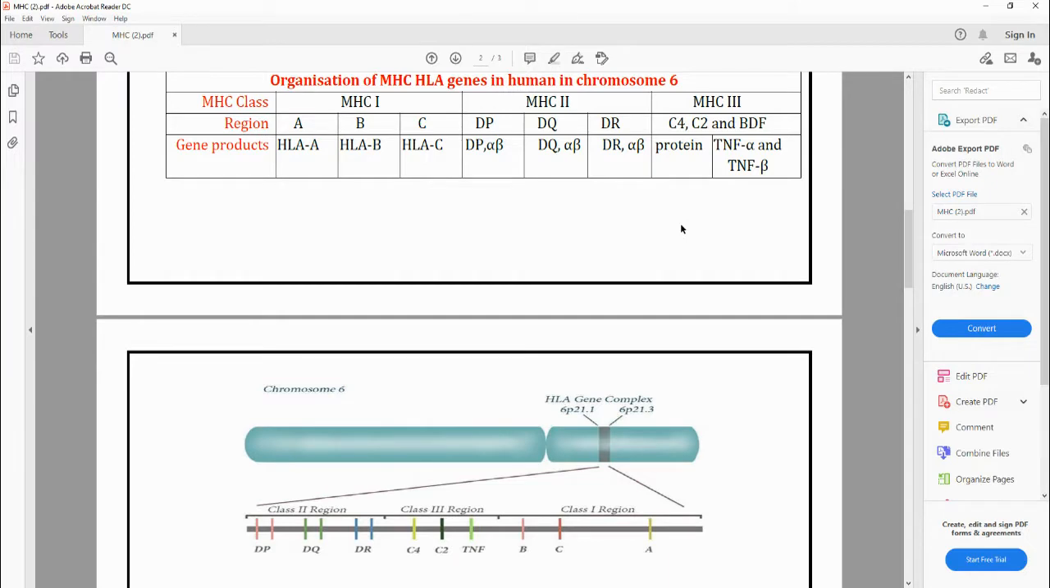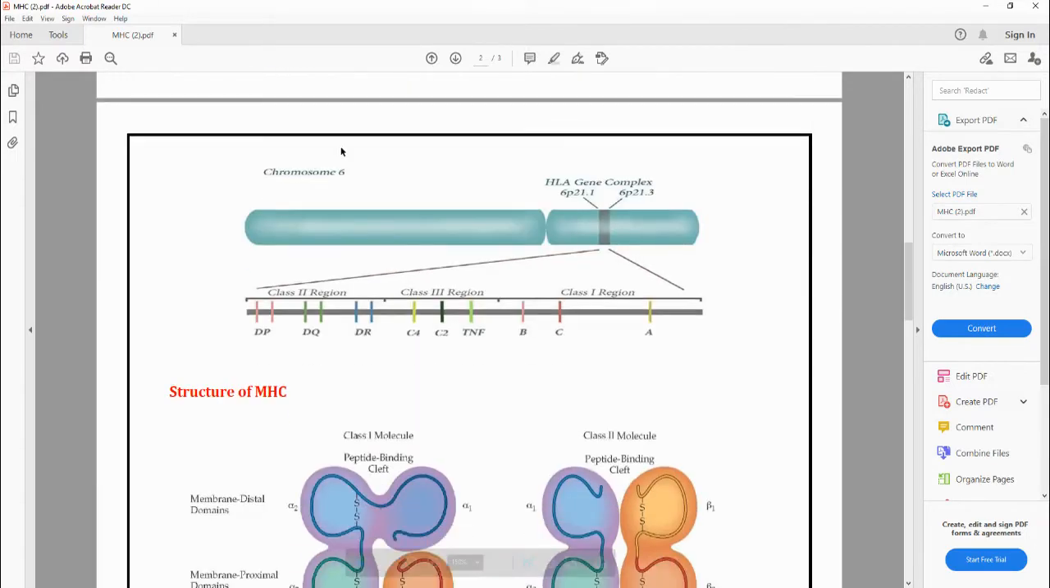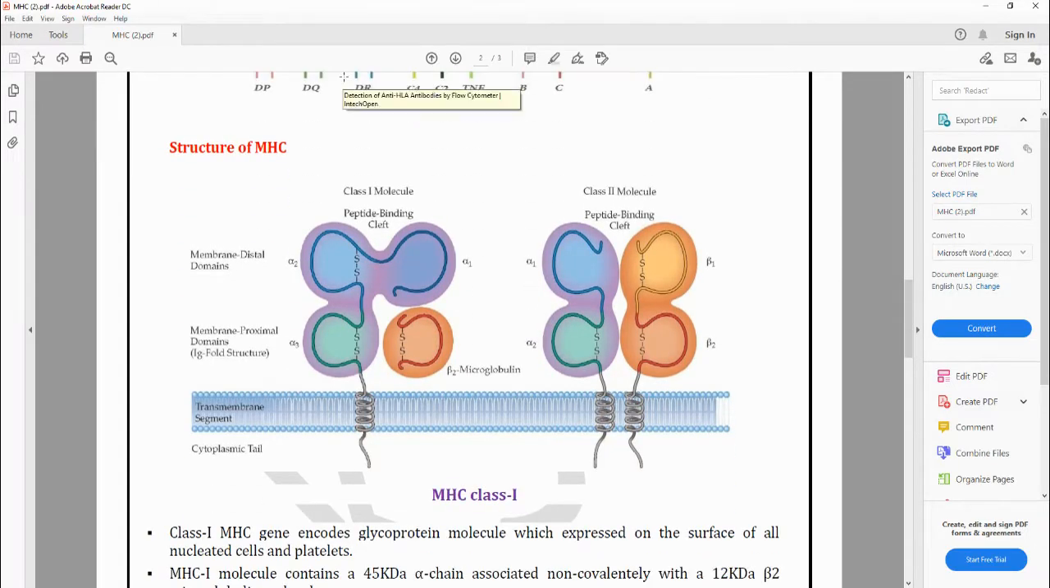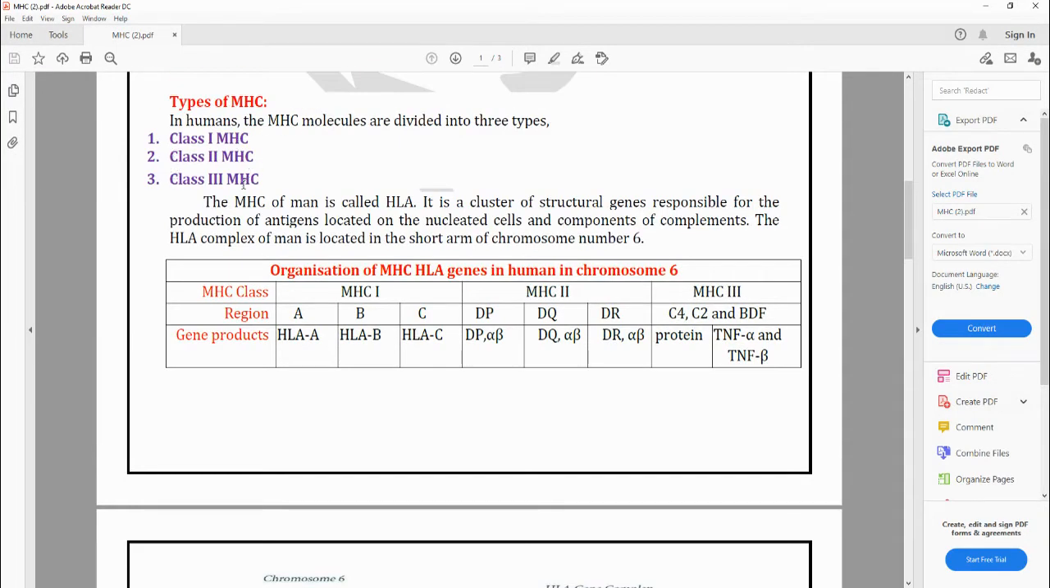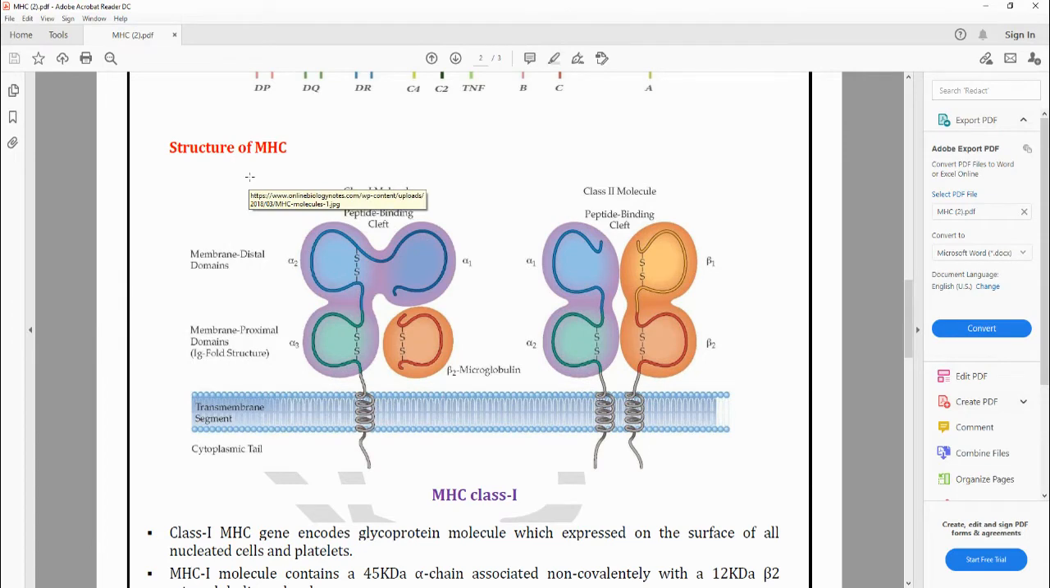This is the organization of the major histocompatibility complex in man, the HLA genes on chromosome number 6. The complex consists of three classes with their regions and gene products. Now coming to the structure. Of the three classes, class 1, class 2 and class 3, we focus mostly on class 1 and class 2, which have a well-defined structure. First we will go into class 1.